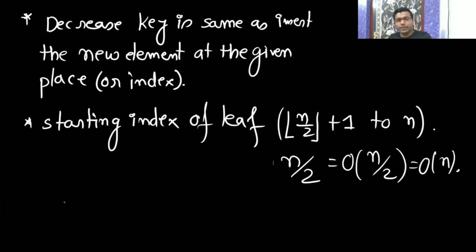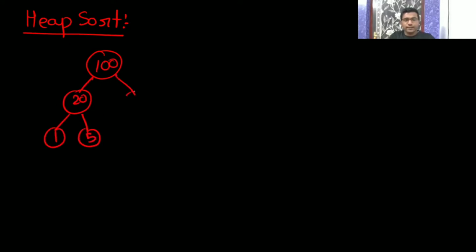Here balancing is not required. This is not about balancing, but what you have told is correct. The approach you are thinking is correct only. What might happen is that it will not be a complete binary tree. Like in the same example, if we take 100, then 20, and here 1, here 5, then here 30, then here 10, then here 15.